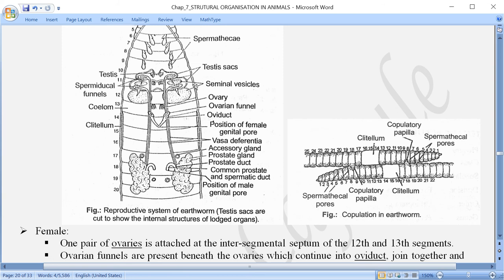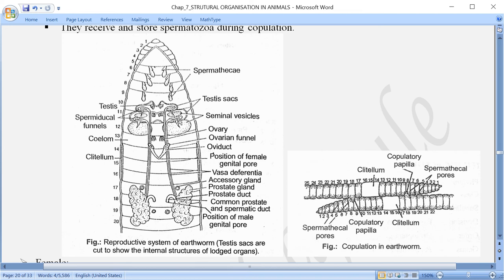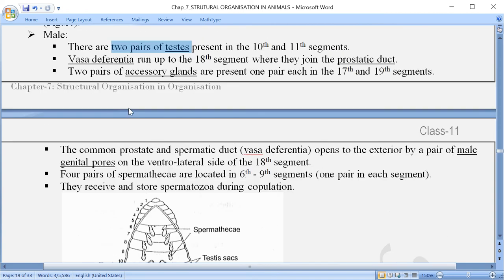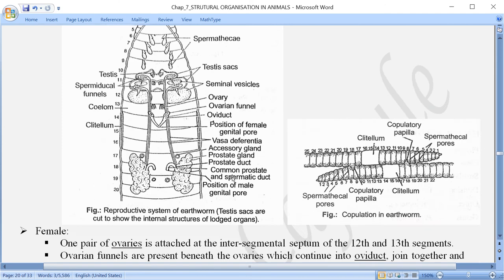Now here in the 10th and 11th segment, what happened? One pair of testes means 10th में एक pair है, 11th में एक pair है. So total two pairs of testes are present here. Now from the testes arises a tube, which is called as what? Vas differentia. Starting from, let us say here, in case of the 10th segment,